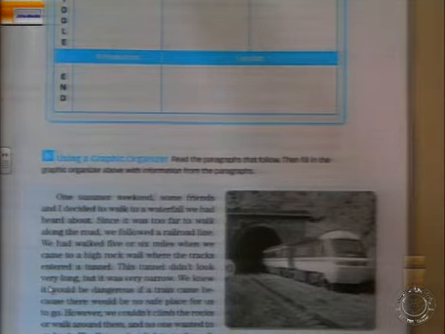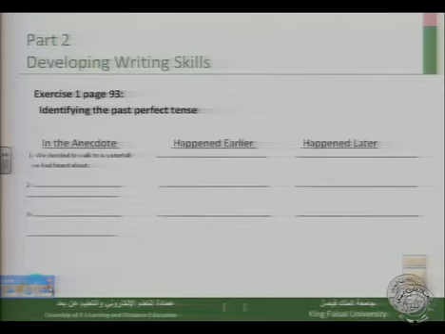Here we have the first sentence. It is there in the slide. So in the anecdote, the sentence is, we decided to walk to a waterfall we had heard about. Here we have 2 actions, or 2 events. The first one is, decided to walk to a waterfall. The second, we had heard about.